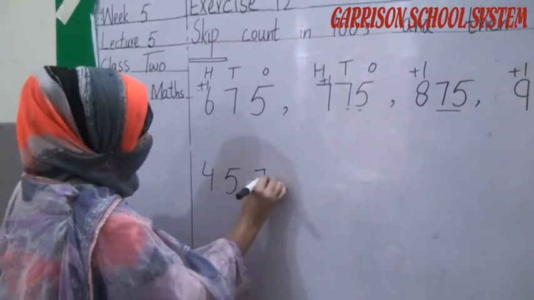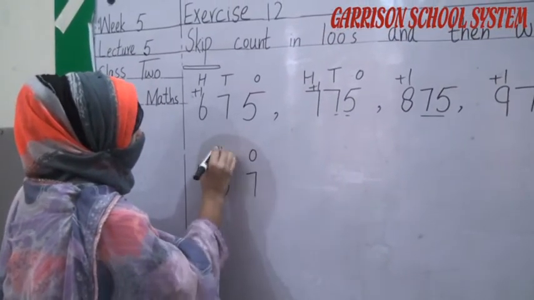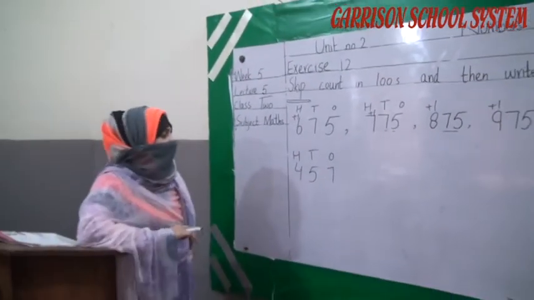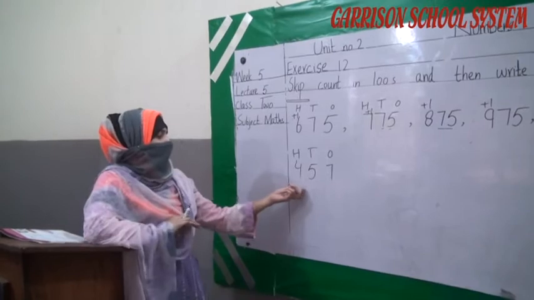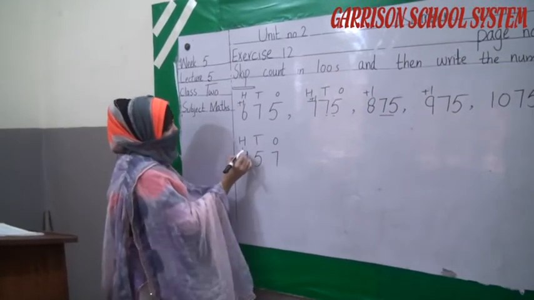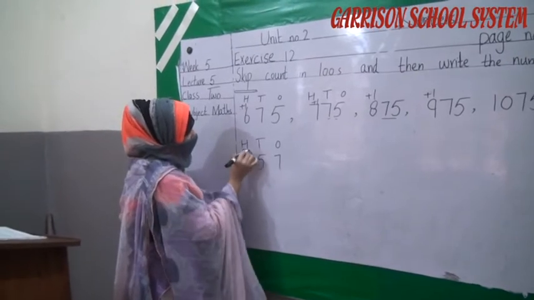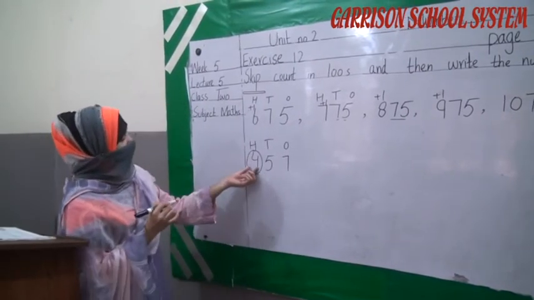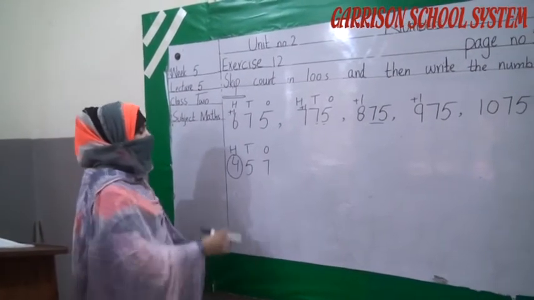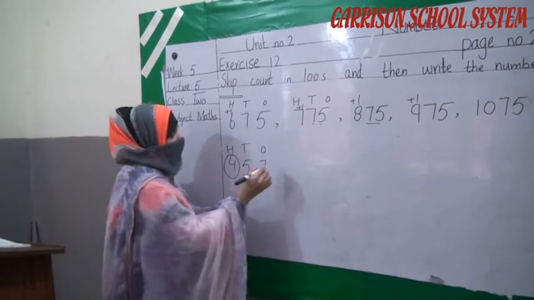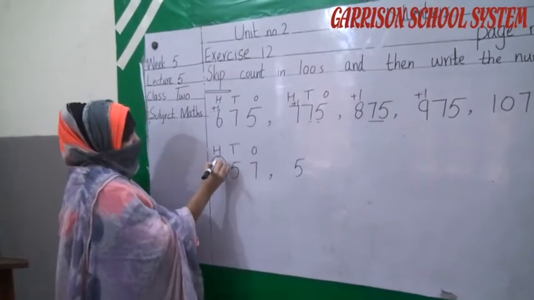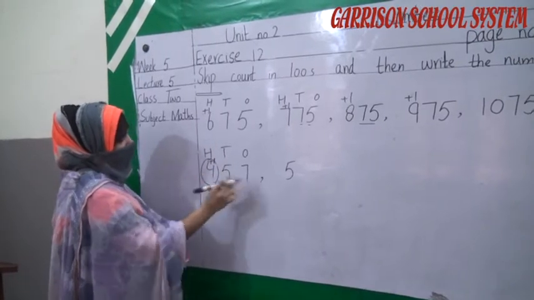Then 457, 100. So student, what will we do now? We have to add 100. So which is our 100 number? This is our 100 number. When we add 100 more into this 100, this is 400. Add 100 more. How many hundreds are there? 500. So we have to write here 5. 4 plus 1 is equal to 5.